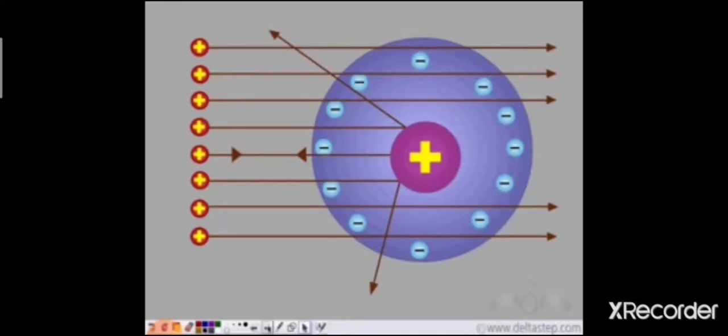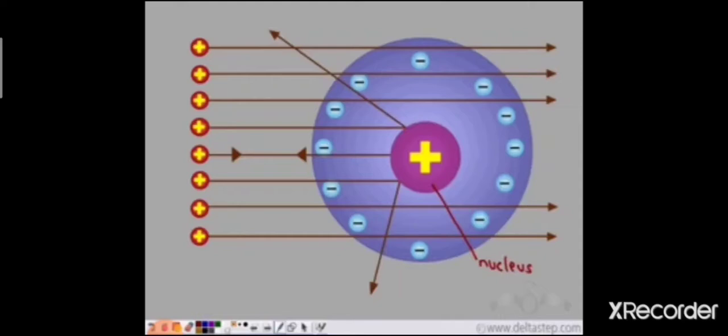This is how he proposed the structure of an atom. Since most of the alpha particles went straight through, most of the space in an atom is empty. Some particles were deflected and very few bounced back. This means the entire mass of an atom is concentrated in the center of the atom, which he called the nucleus.